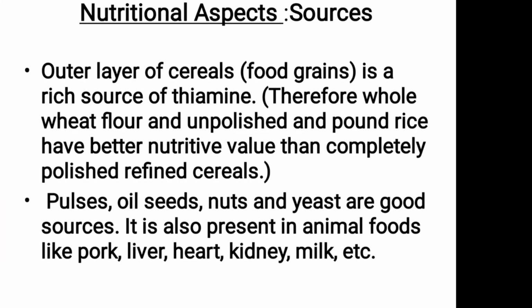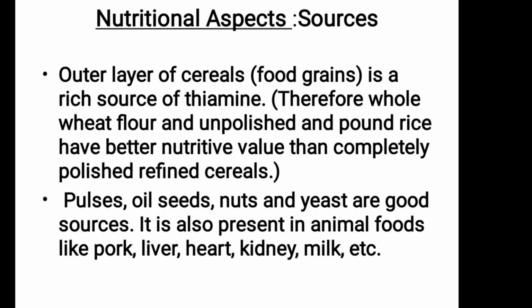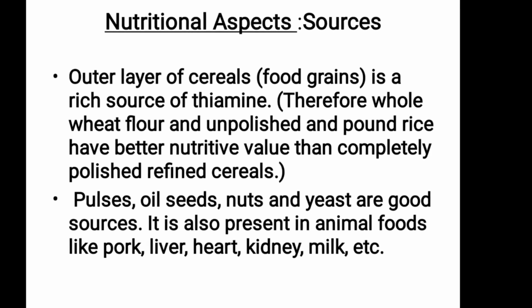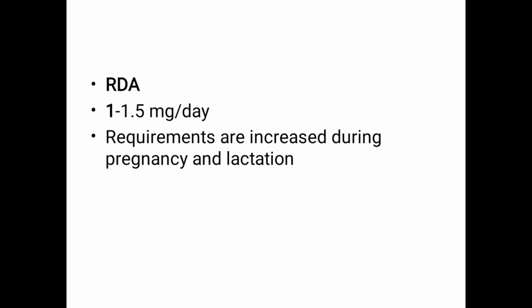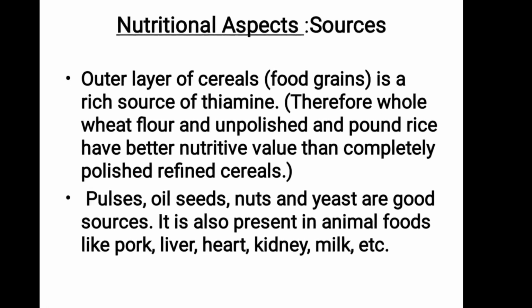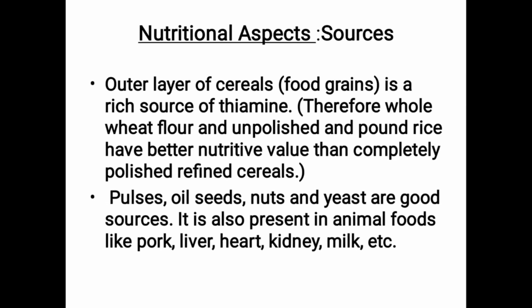Pulses, oils, seeds, nuts and yeast are good sources. It is also present in animal food like pork, liver, heart, kidney, milk, etc. But unpolished rice is very important. That is the reason it is advised to take unpolished and pound rice, not white rice. We lose some vitamins. This is the one, thiamine.